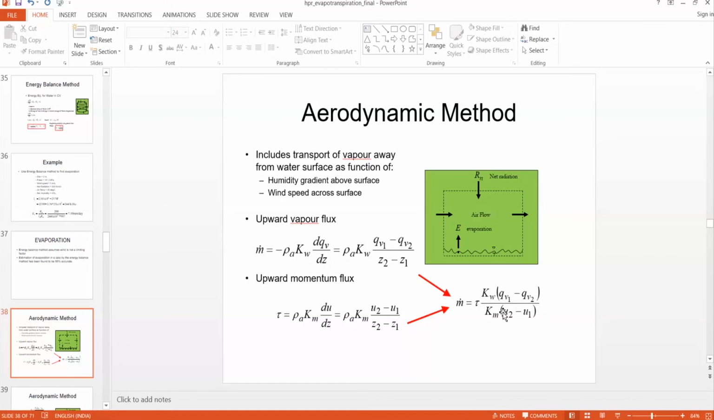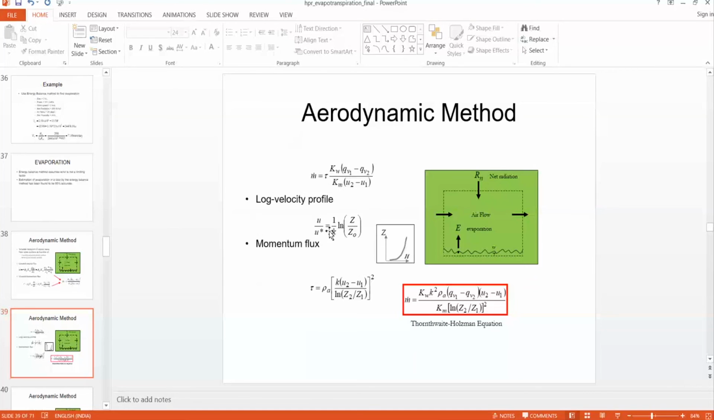We are measuring q_v1, q_v2 and u2, u1 at two locations, and the unknowns are tau, K_w and K_m. To find the mass flow rate of vapor, since K_w and K_m are both driven by convection, they are equal, so K_w and K_m cancel each other. So we need to know tau. Tau is obtained using the log law. The log law gives u by u star equals 1 by kappa log z by z naught. We are measuring velocity at two locations, therefore the unknown term is u star, because z naught is the representation of roughness.